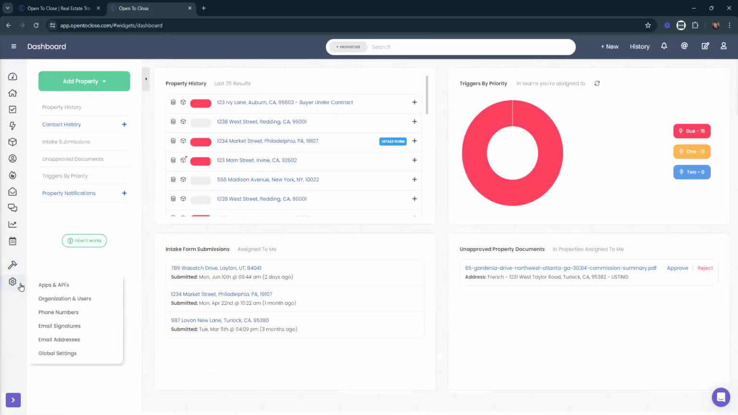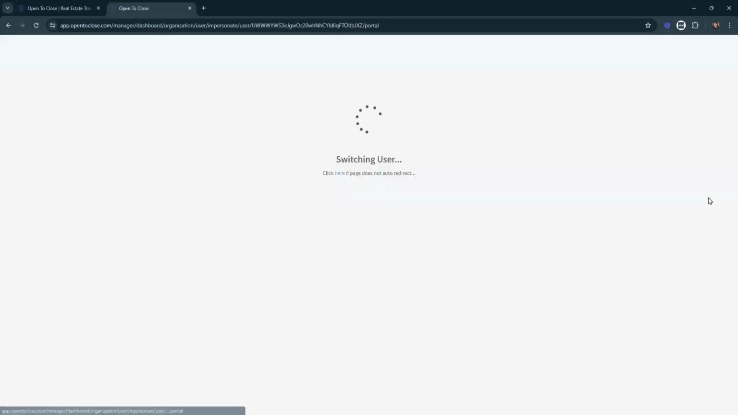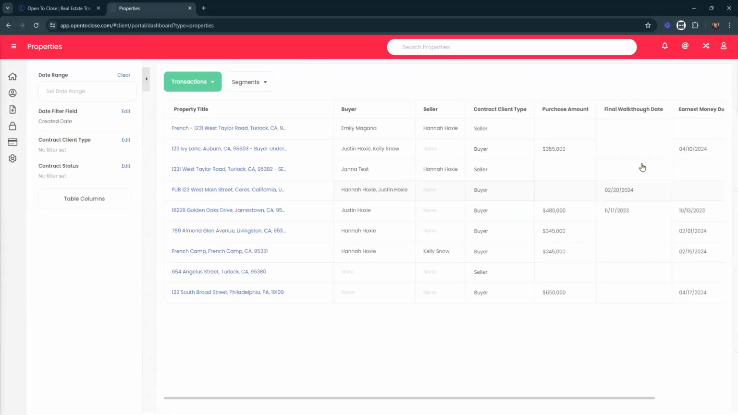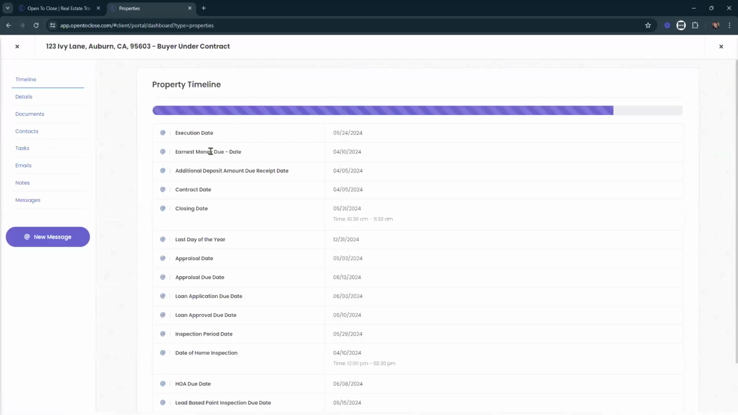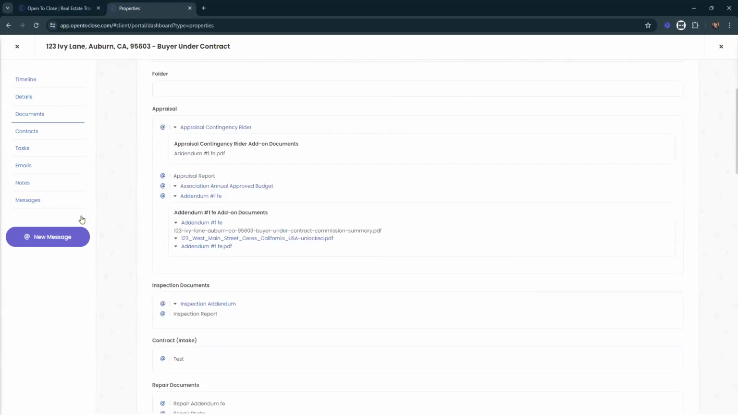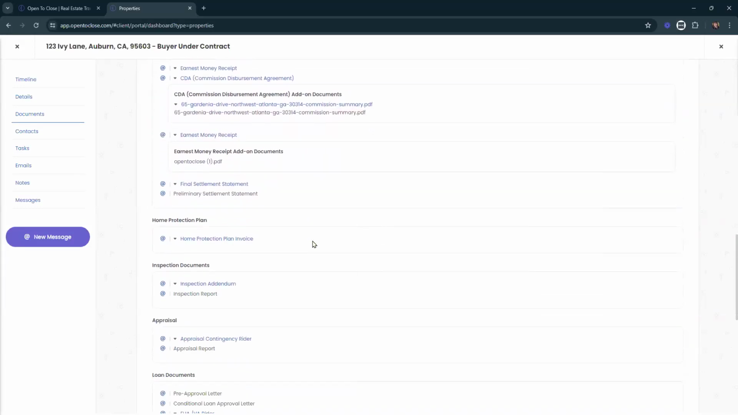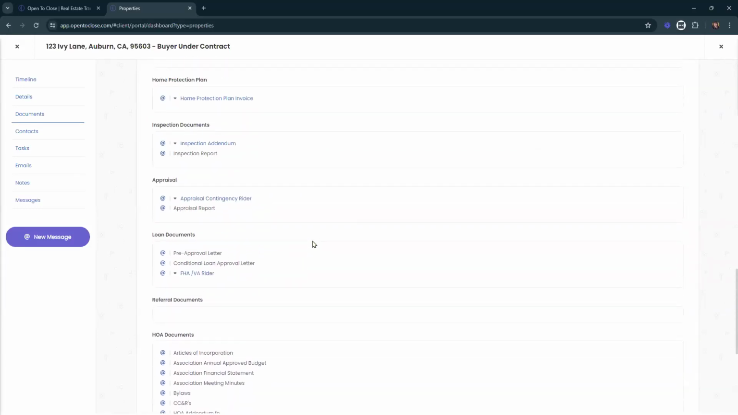Perfect. Let's go back down to our organization users. We'll go into our agents. Here's Justin. We'll impersonate him. All right. When it comes to notes, notes should be shared depending on where you're entering those notes, obviously. But notes should be shared. For documents, I believe it's going to give you the list of documents. So here you can see the list of documents that are currently available, but I don't see any notes that are showing up here. Let's go ahead and do a test.